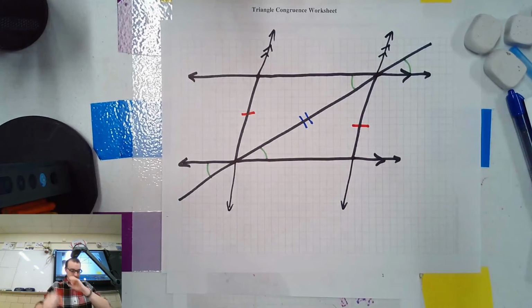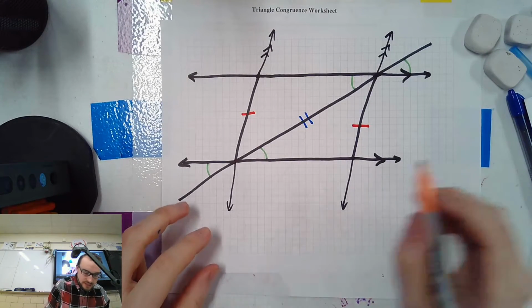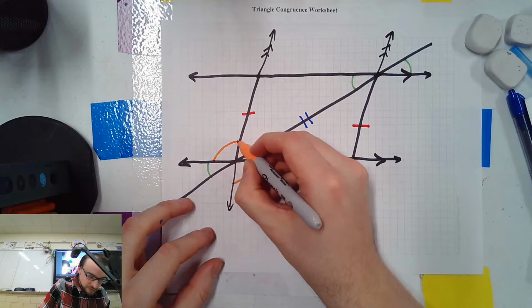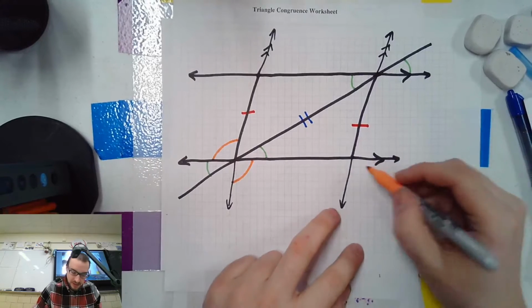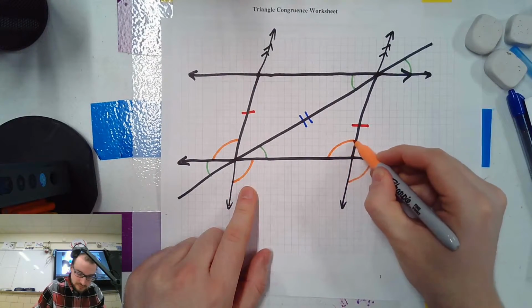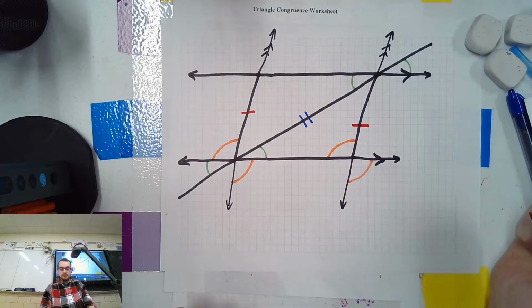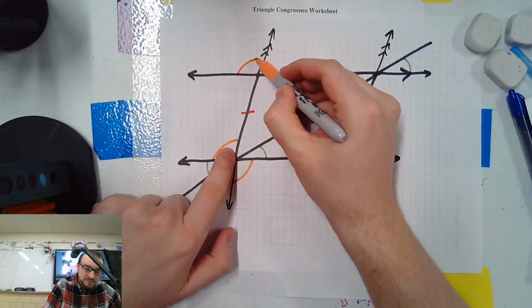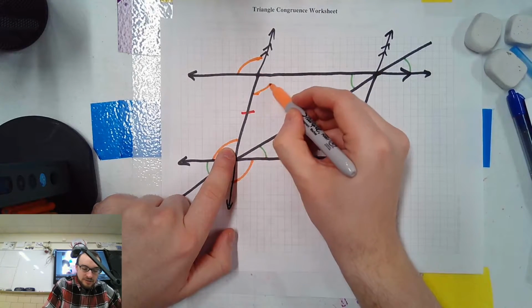And I know that this angle right here is going to be the same as this angle here because of vertical. Same thing here. By corresponding, right? They match up. We cool with that? This angle here corresponds to this angle here. And then by vertical angles here.